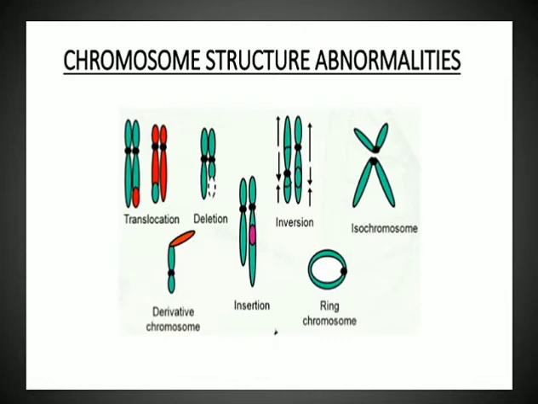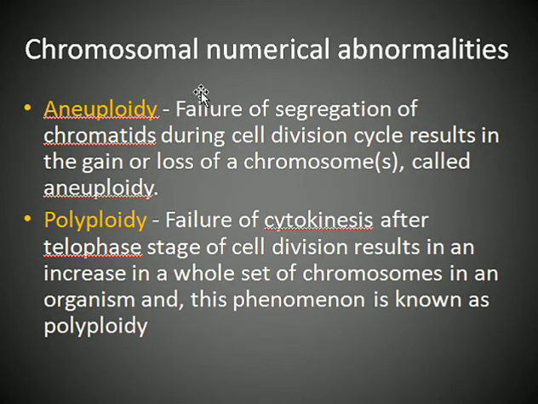The second type is the number of chromosomes. So chromosomal numerical abnormalities are of two types basically, aneuploidy and polyploidy. In aneuploidy, failure of segregation of chromatids during cell division results in gain or loss of chromosomes, called aneuploidy. So there is a gain, say one or more chromosomes are added, or one or more chromosomes are lost. So that is aneuploidy.